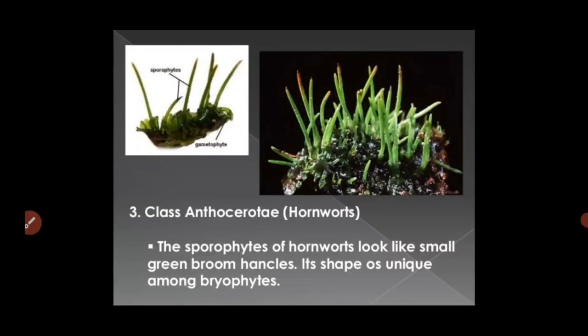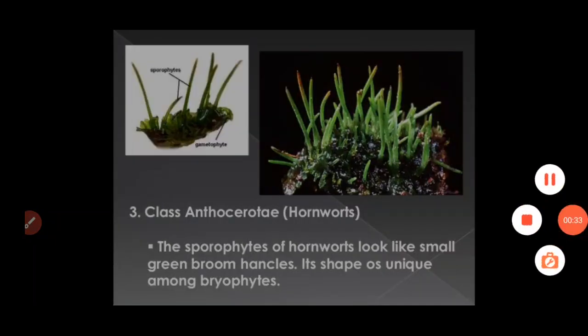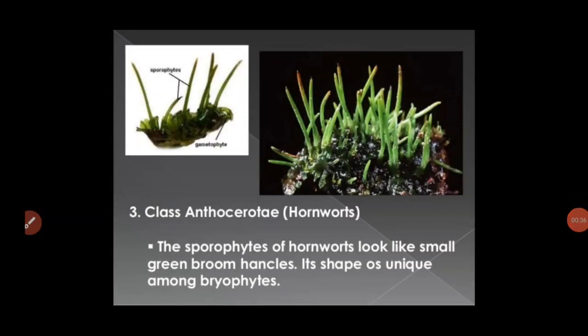Students, our second classification is Anthocerotae, example Anthoceros. In this plant, the gametophyte is an undifferentiated thallus. Rhizoids are unicellular and unbranched. Thallus means the plant body is not able to differentiate into root, leaf and stem, so all look the same. That is known as thallus. Also the protonemal stage is absent.